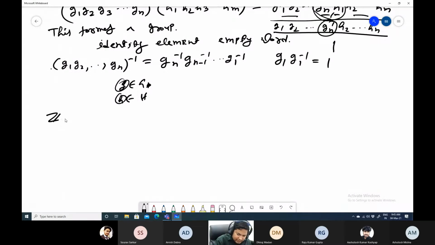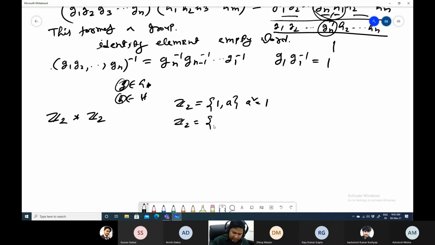Now, suppose you are taking Z2 star Z2. What is Z2? It has two elements, right? We call them 1 and A, where A square equals identity. This is one Z2, and another Z2. We cannot take the same A, right? Because that is the group. Another is 1 comma B, where B square equals 1.